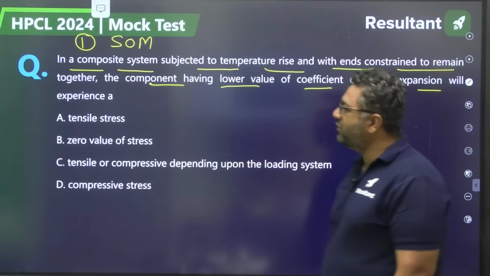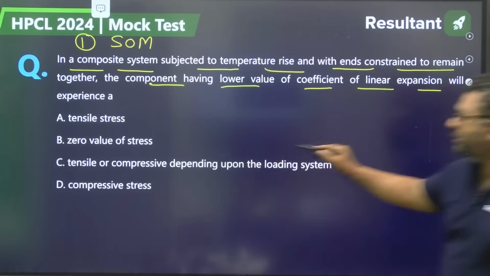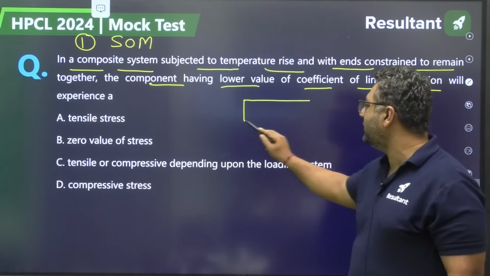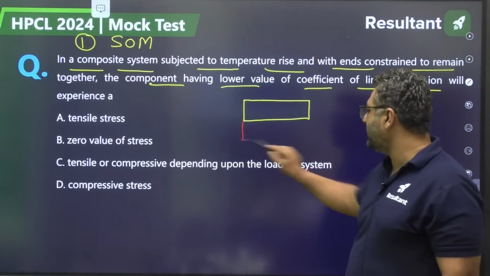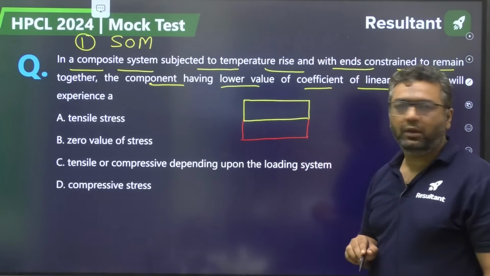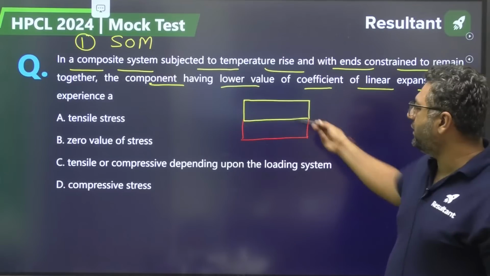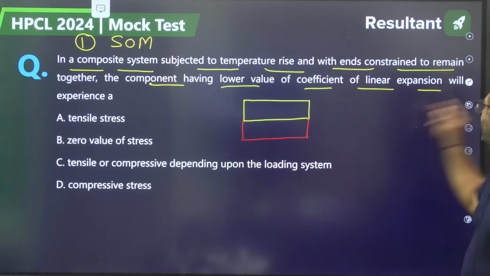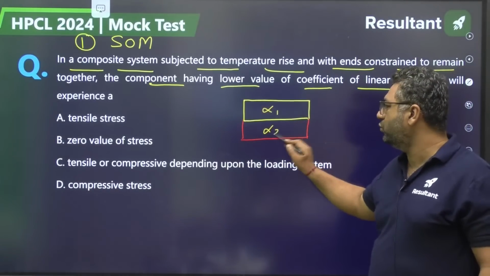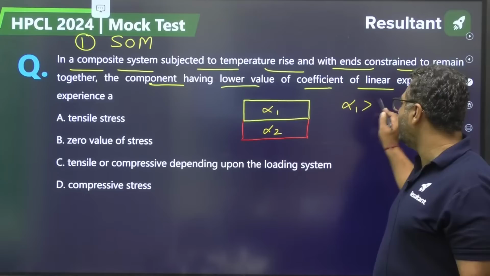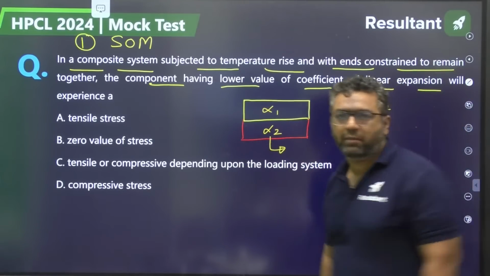So guys, the very first question. In a composite system subjected to a temperature rise, composite system is we are going to have two bars connected parallelly to each other. So you are having two bars connected parallelly to each other like this. And they are saying temperature is increasing. Obviously, both are of different material. So they are asking you if we are having alpha 1 for this, alpha 2 for this. So if alpha 1 is more than alpha 2, they are asking the type of stresses in the second member.